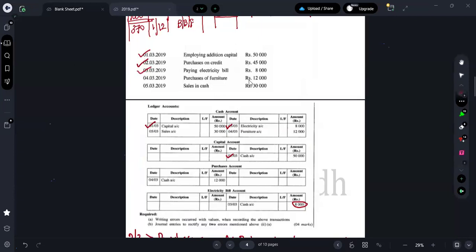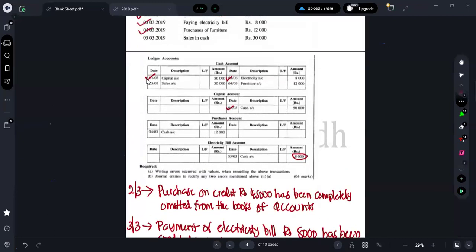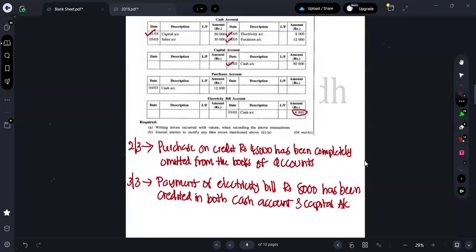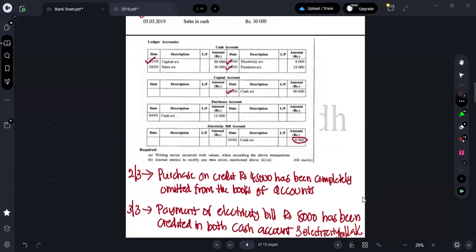Third one is what? Purchase of furniture 12,000. This is the transaction related to that, right? So purchase of furniture 12,000 means what's the double entry? Furniture account to be debit and cash account to be credit. Here in cash account, they have correctly credited as furniture in, okay. Sir, not capital account, electricity bill. Wait. Sorry, guys. It should be electricity, right? Perfect. Okay. Has been credited in both cash account and electricity bill account. Sorry. Right. Perfect.